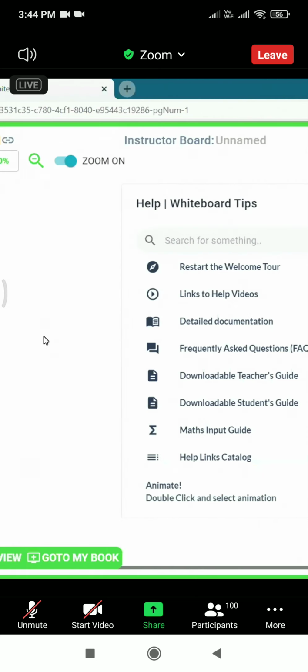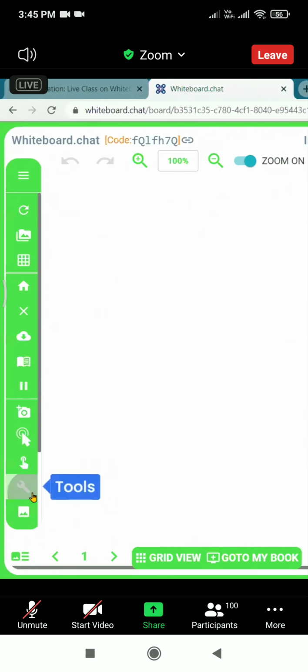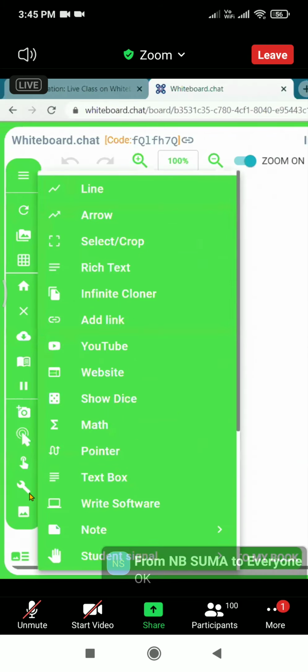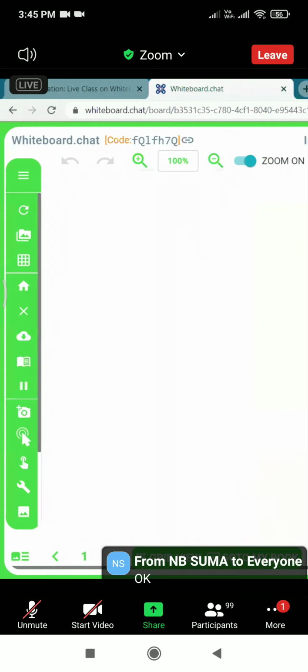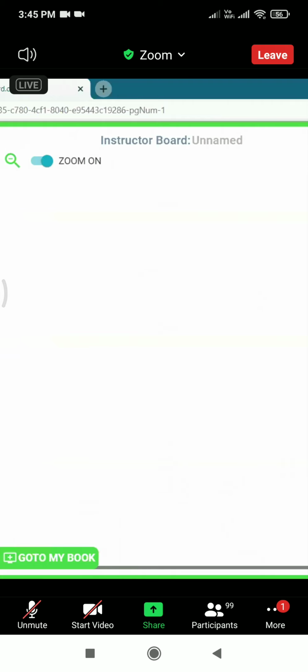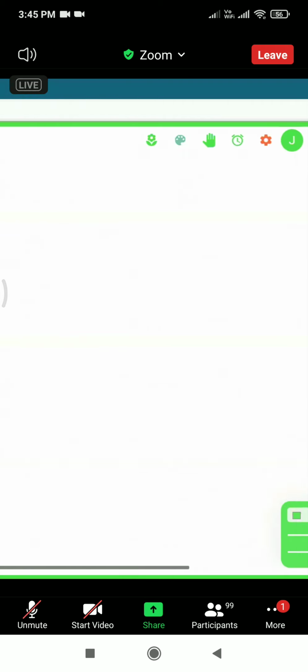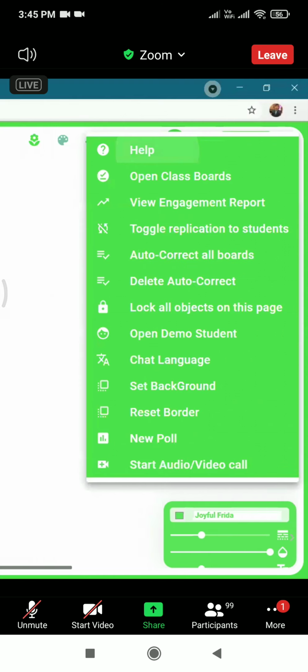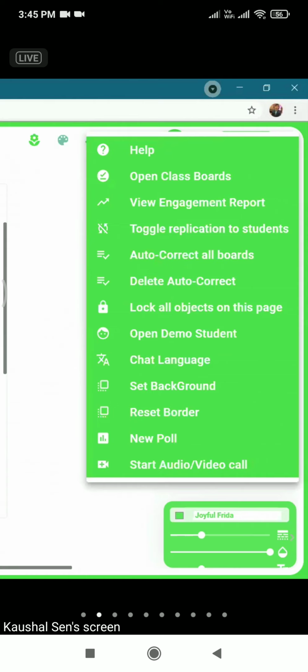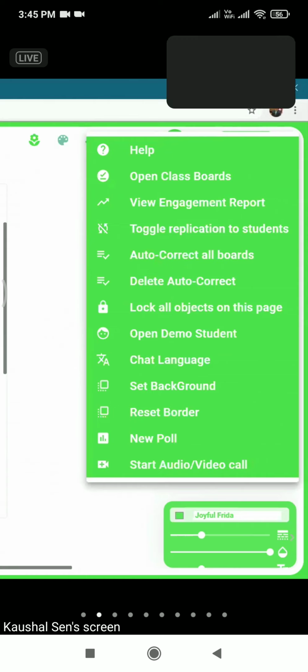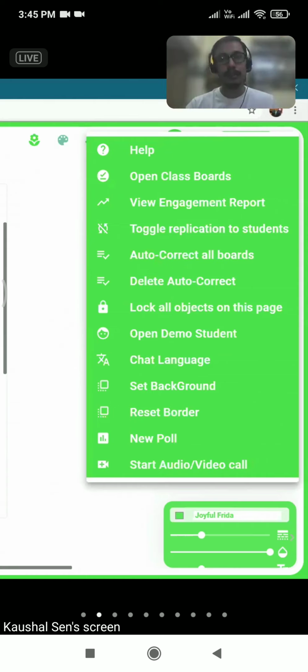Dear teachers, I'm just repeating the math segment again. If you want to teach some equations or things like that, go to the math option. Then click on the actions part, sorry, the 3 dots part. Help will pop out. In the help, you have the maths input guide. Download this guide, understand how to insert equations, and then take up the things.